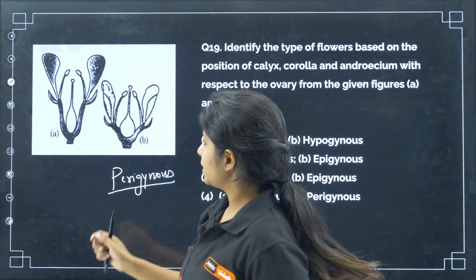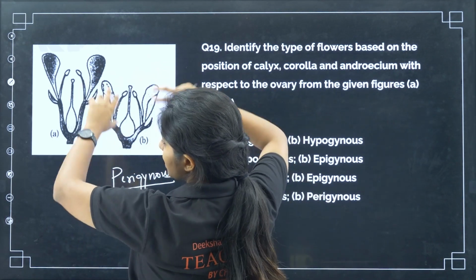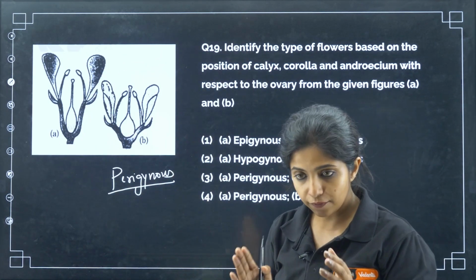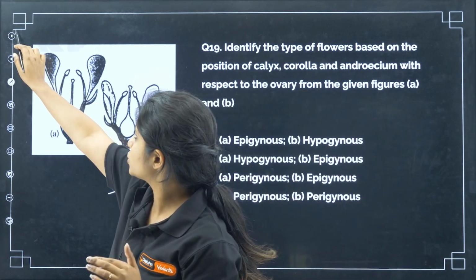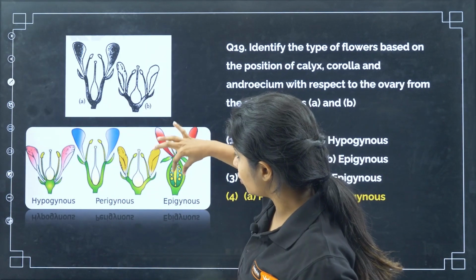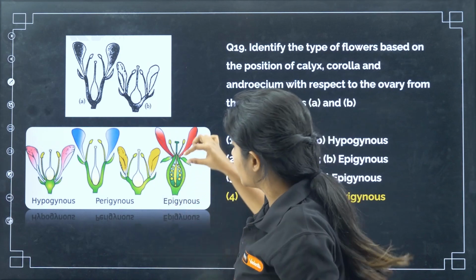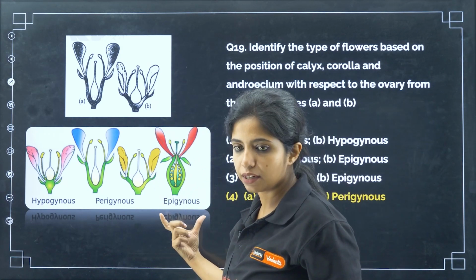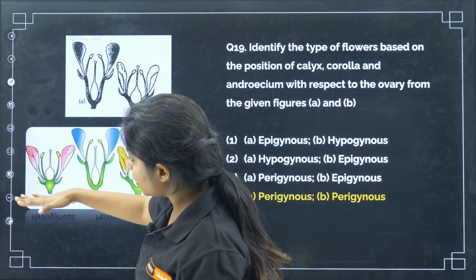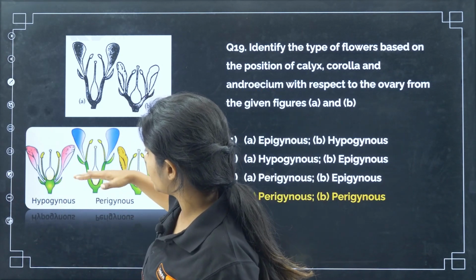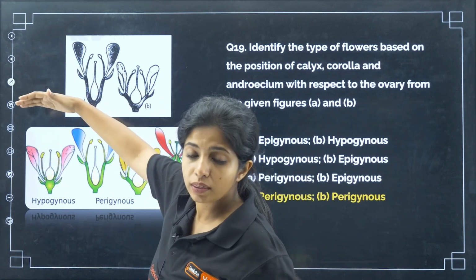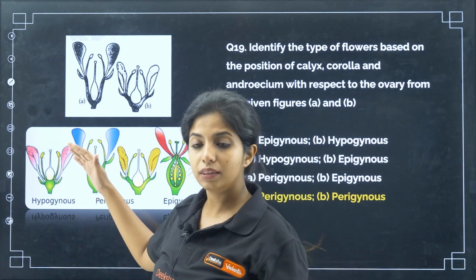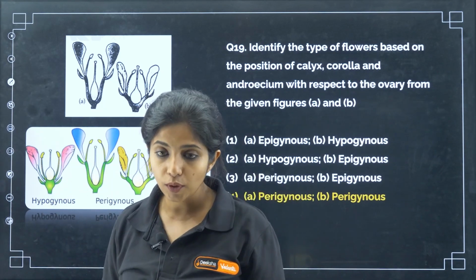In the perigynous condition, basically on the thalamus at the tip you will be seeing the floral parts and separately you will be finding the ovary. Both of them are showing perigynous. Suppose it was like this, where your gynoecium is totally covered and from the tip at the end you are getting the corolla, calyx and things like that, that is known as epigynous. Suppose the opposite is happening: all of them are lower down, but your gynoecium is the one that is superior. That will be hypogynous. So, below the gynoecium, that is what hypogynous means.